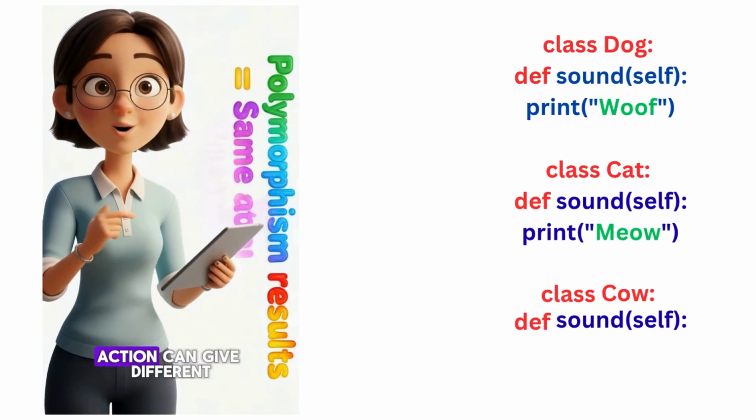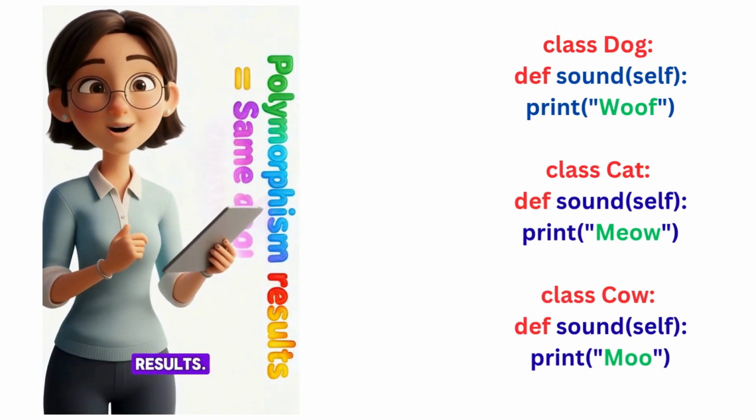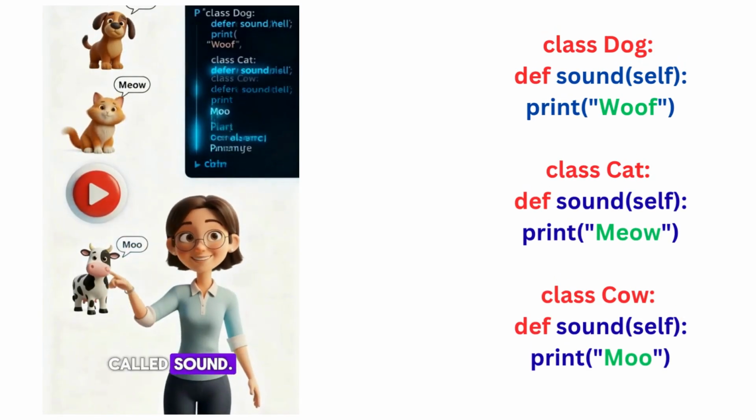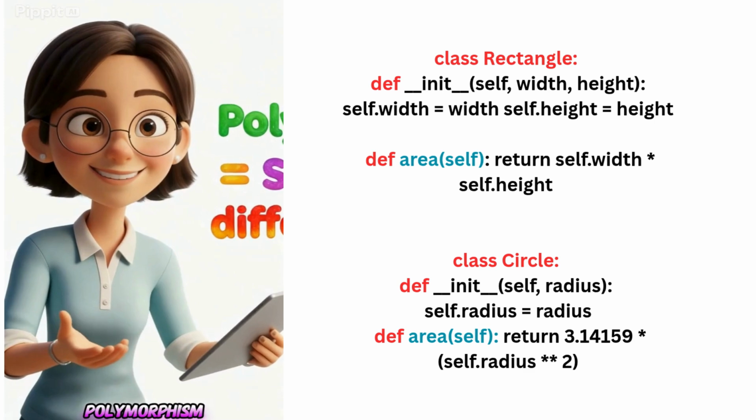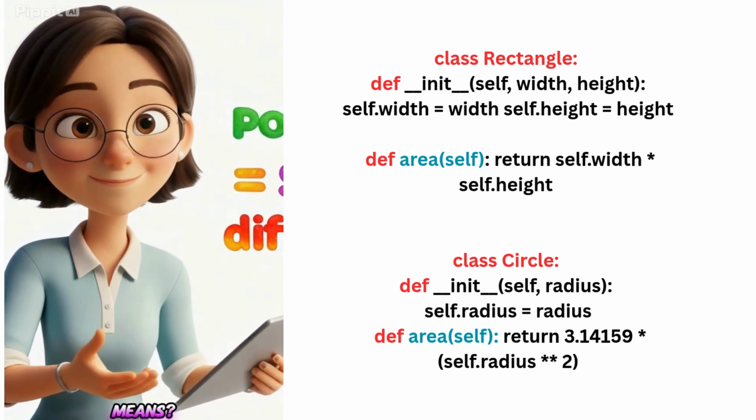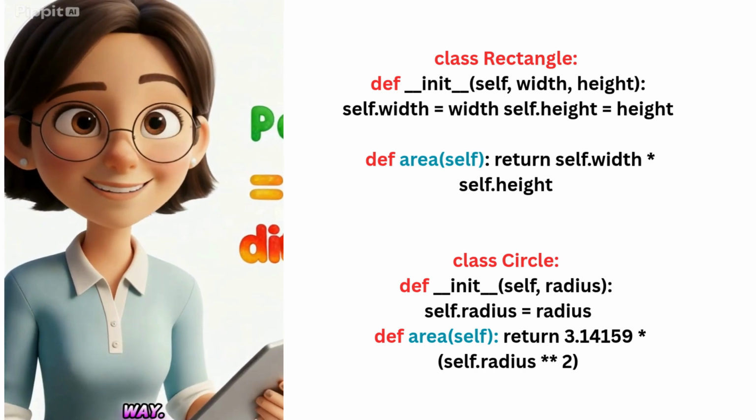Polymorphism means the same action can give different results. Each animal has a function called sound. Each one does something different. Ever heard the term polymorphism and wondered what it really means? Let's break it down in a simple way.